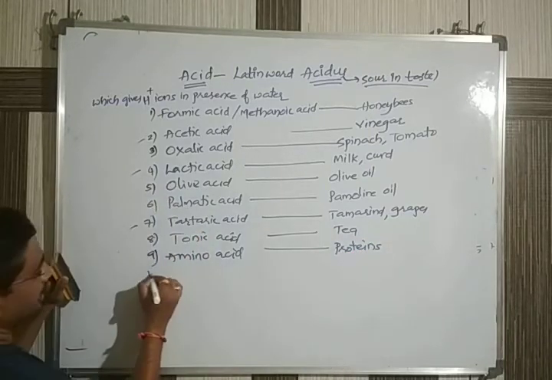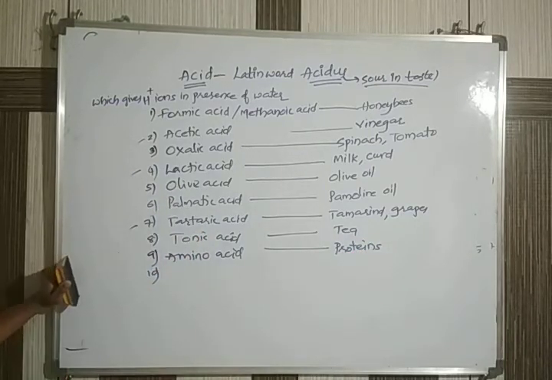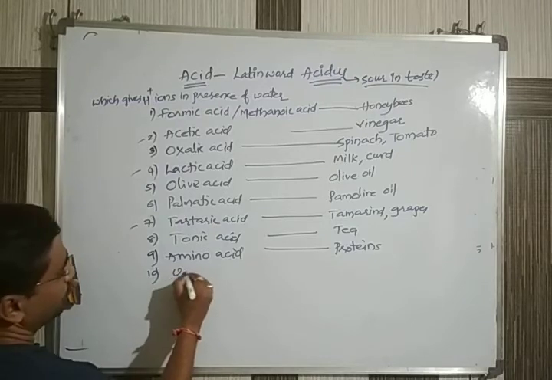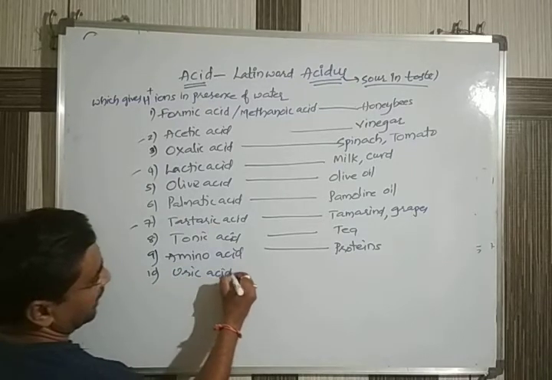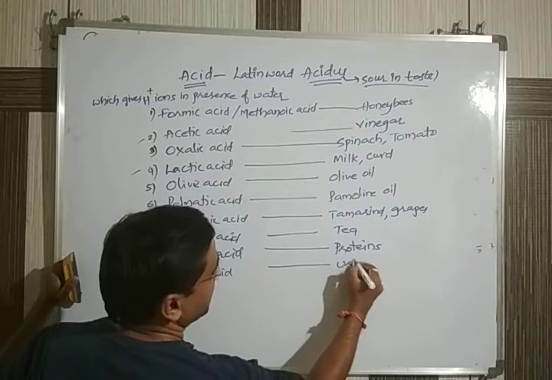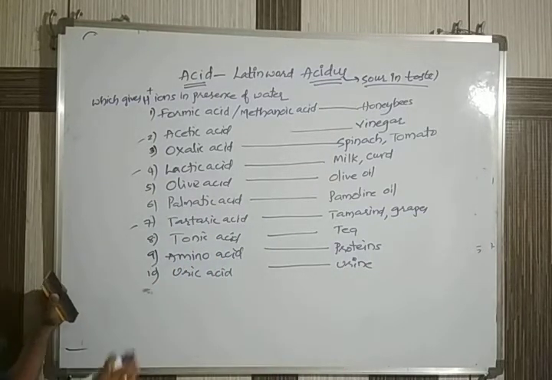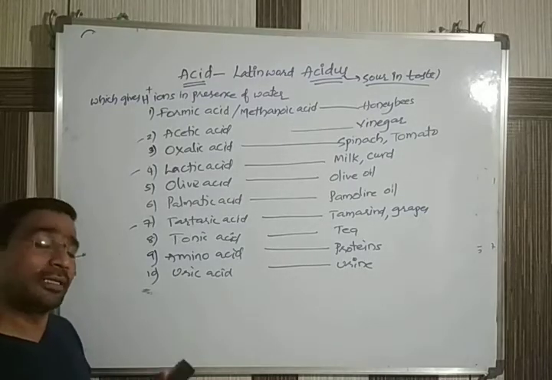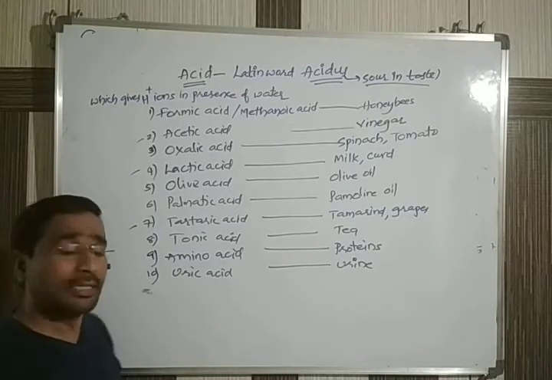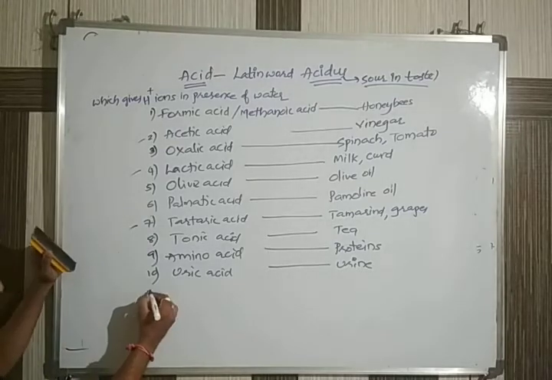Amino acids are mostly present in proteins. And we have uric acid. Uric acid is mostly present in the urine. These are the 10, but not only 10, there are still more we can write.